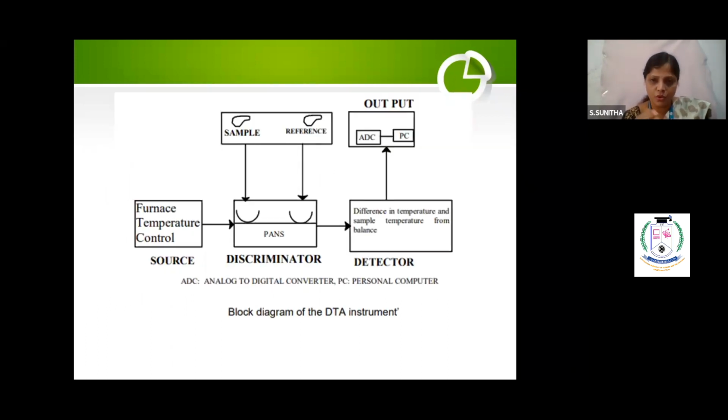The diagram is more or less the same, but slightly different. You have to see this. This is the furnace temperature controller. Here you have two pans, one for the sample and the other for the reference material.